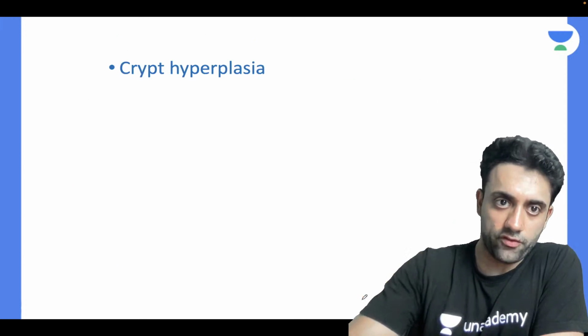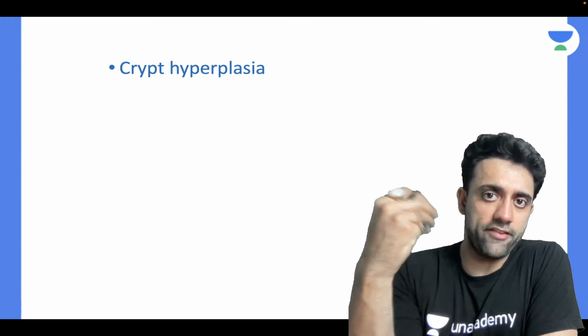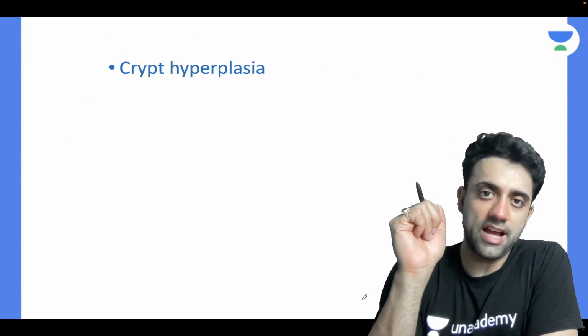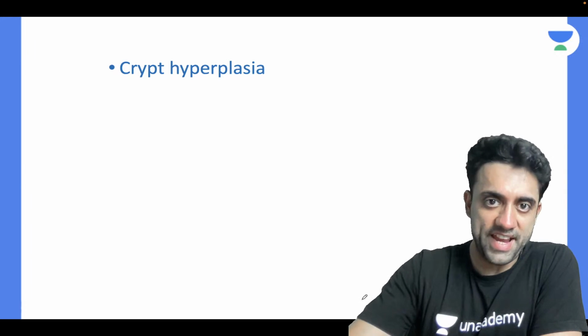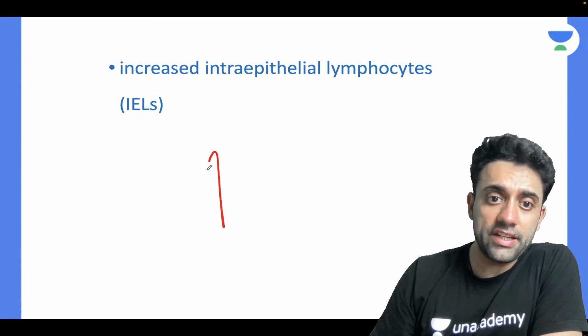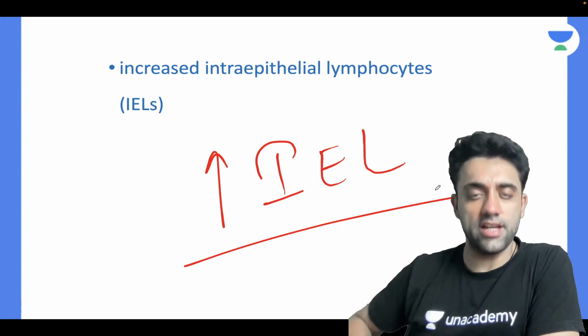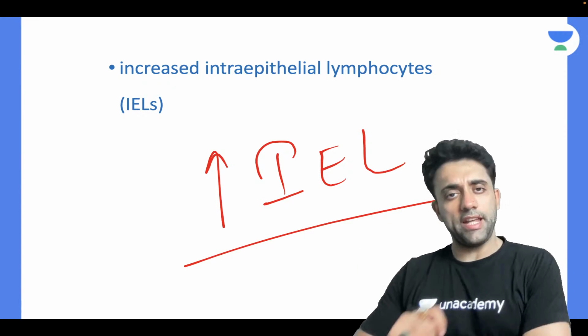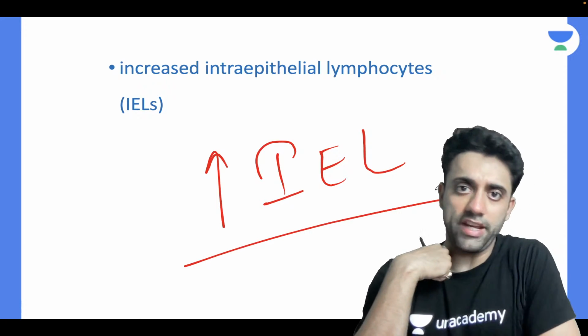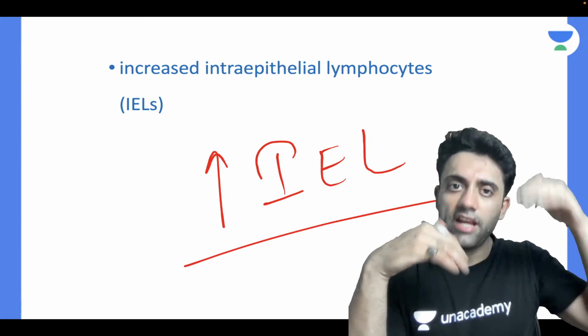Villus problem, villus atrophy. The second problem I will have is crypt hyperplasia, and increase in the IEL, which are intraepithelial lymphocytes. This is a very important take-home message I want you to take from this class.